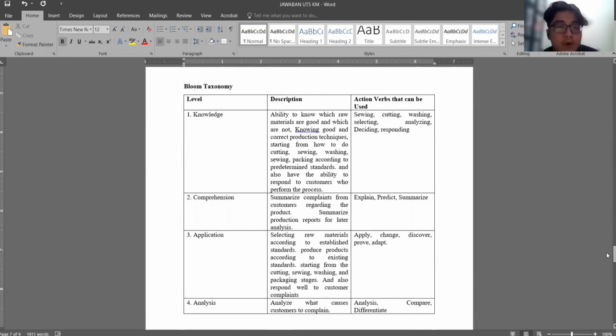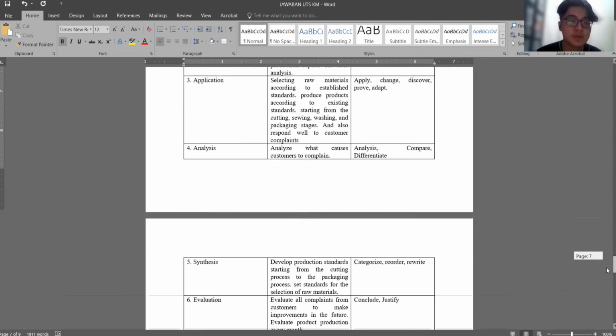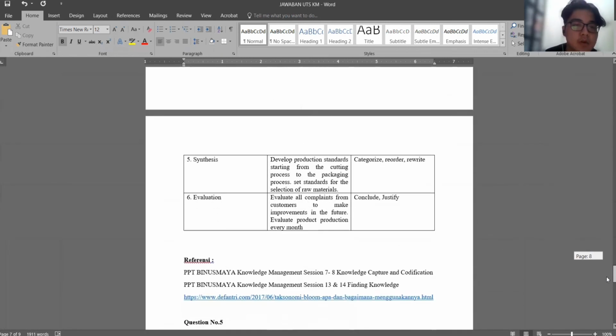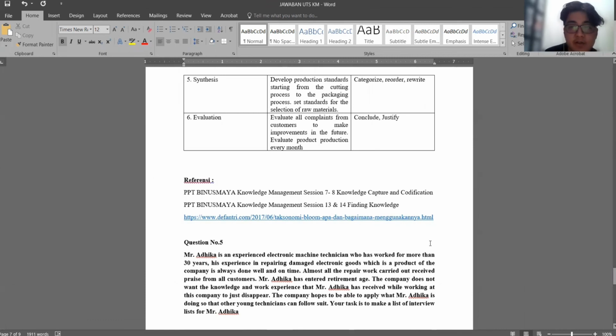Then there are comprehension, application, analysis, synthesis, and evaluation, with their descriptions and action verbs. Then I put the references.